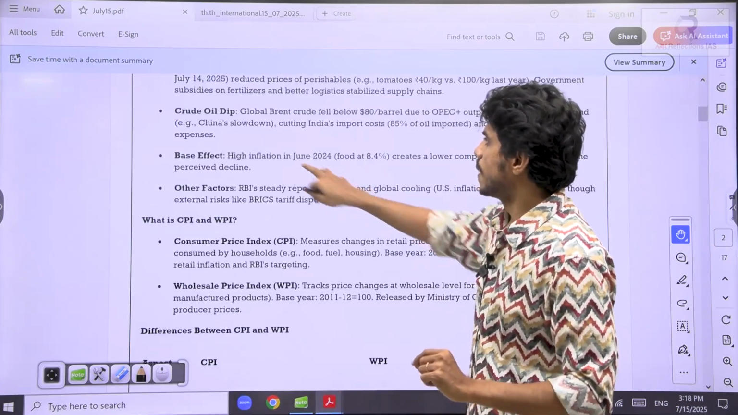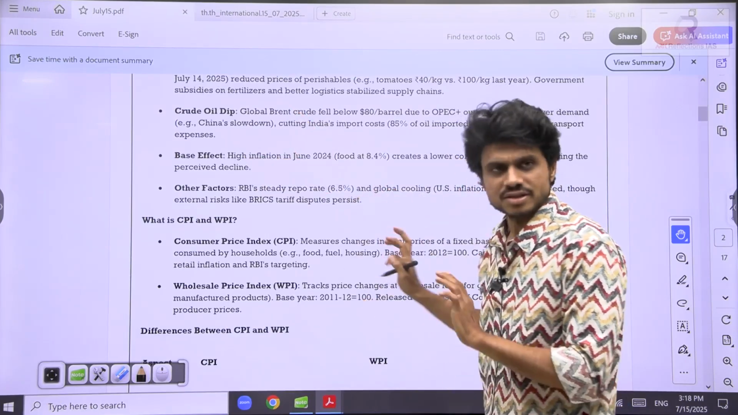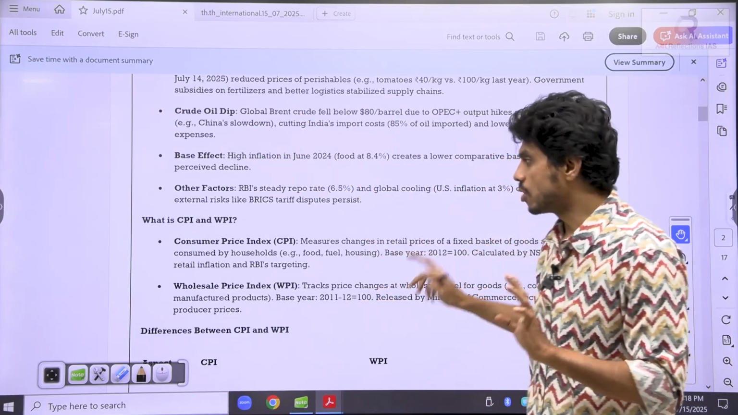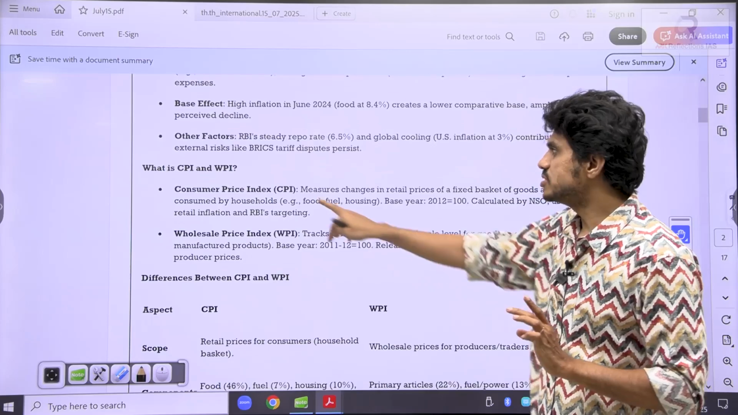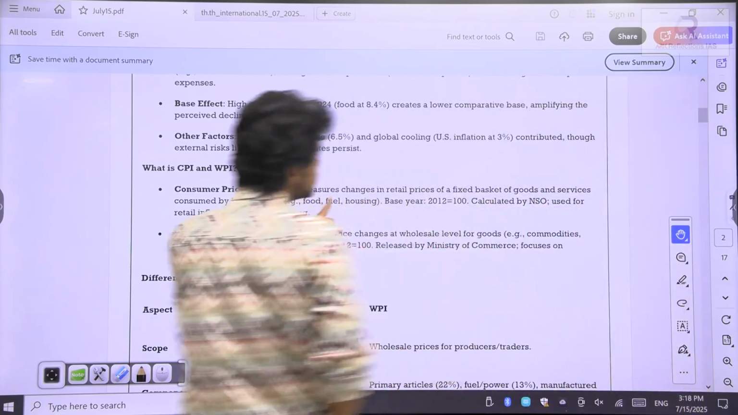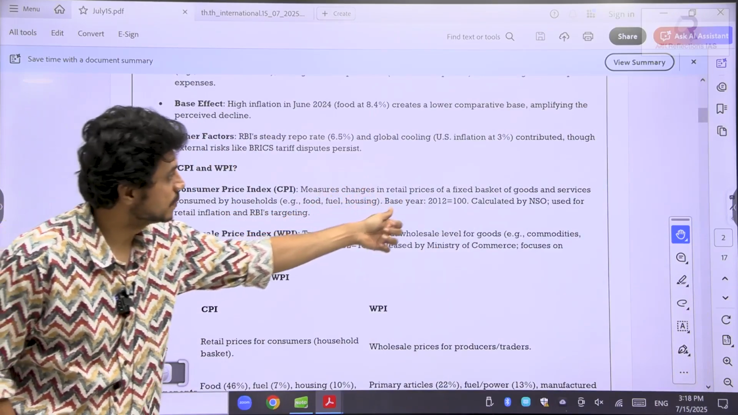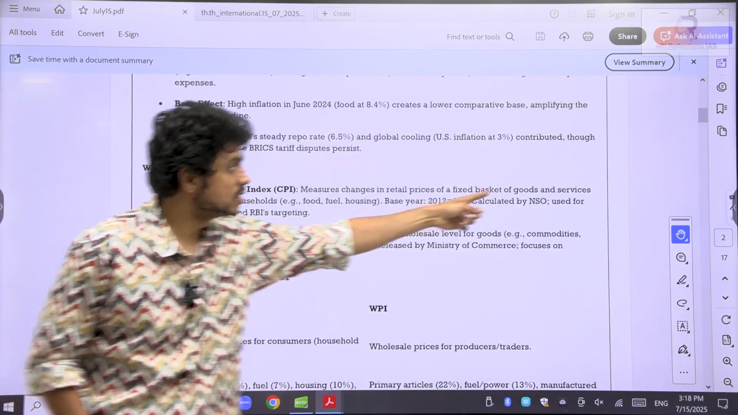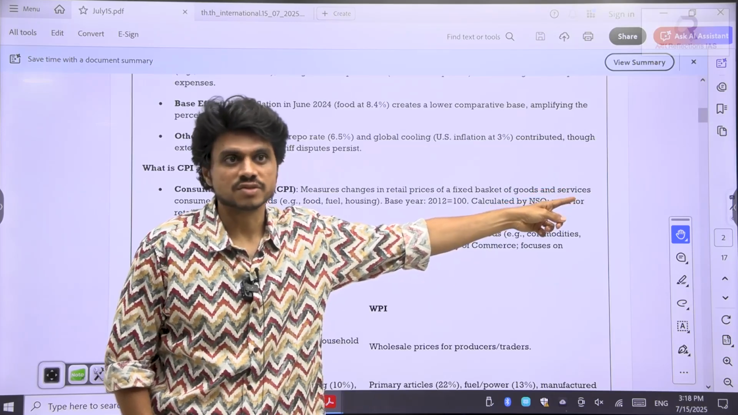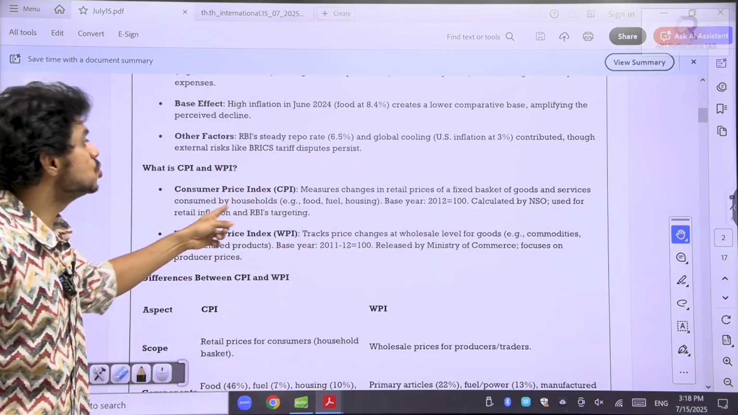Base effect is also one of the reasons. We will see what the base effect is now and what kind of questions are being asked. So we have the CPI and WPI. See here, CPI measures changes in the retail prices. Here the keyword is retail prices of a fixed basket of goods as well as services consumed by the households.